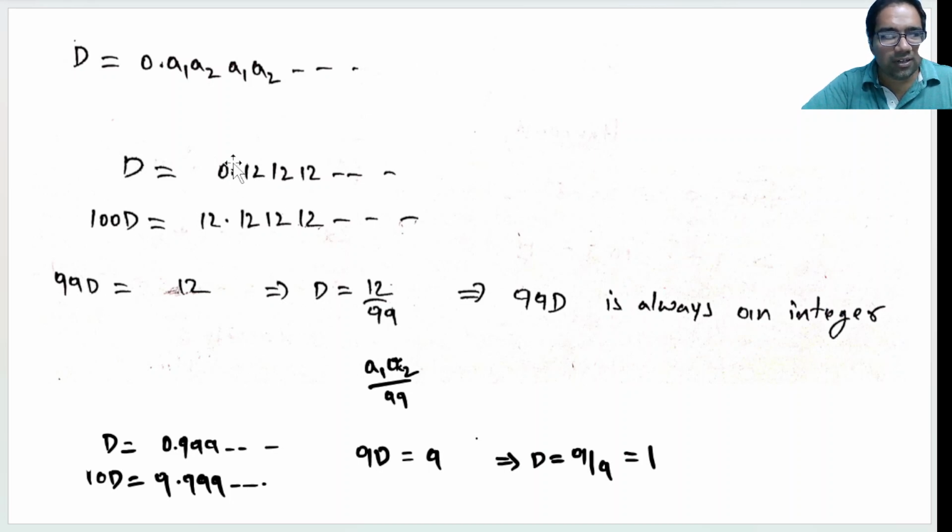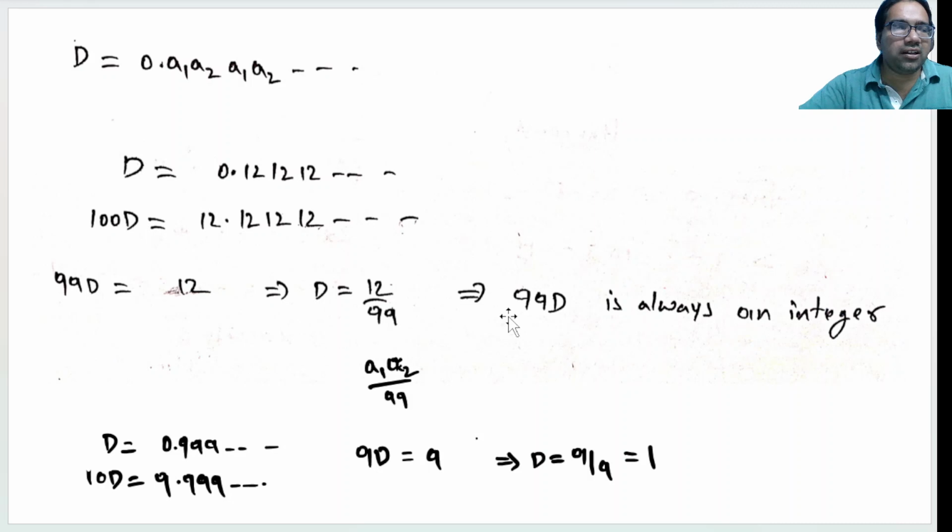And this all will cancel, right? 12.1212 and so on, all this will cancel. This minus 0.12, we will be left with 12. What does that mean? D equals 12 by 99. If instead of 1, 2, we have A1, A2, then D is A1A2 by 99.